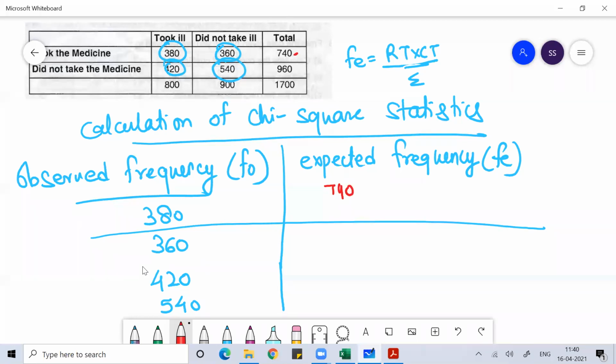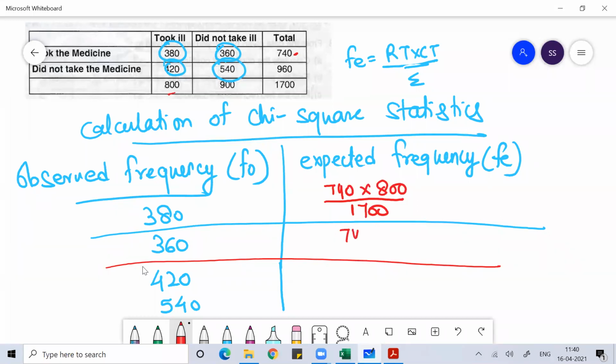Okay. Then what is the column total of 380? That is 800. Divide by the total value, 1700. That is the expected frequency. Similarly, for the expected frequency of 360, the row total is 740 and the column total is 900, divided by 1700.